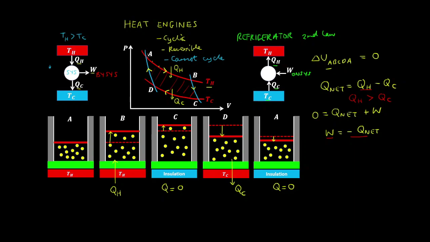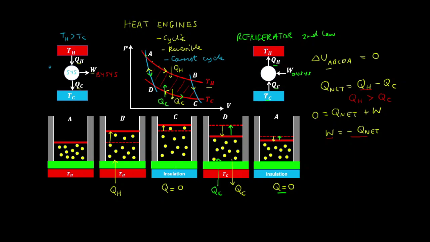So if we take this process in reverse, we start at A and we do an adiabatic expansion. So the system is placed on insulation where Q is equal to 0, and the piston expands upwards. And in the next part of the process we have isothermal expansion. So the piston expands, but we must take heat in this time from the colder reservoir to keep the temperature constant.